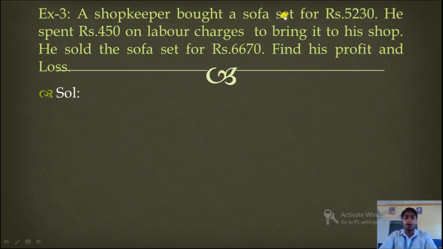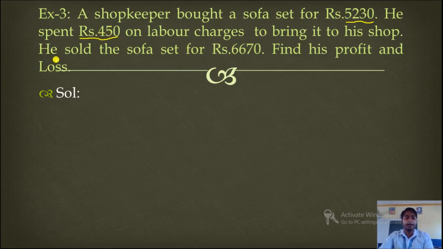A shopkeeper bought a sofa set for rupees 5230. That means this is the cost price. He spent rupees 450 on labor charges to bring it to his shop. So this is overhead expenses. 450 is here, overhead expenses.